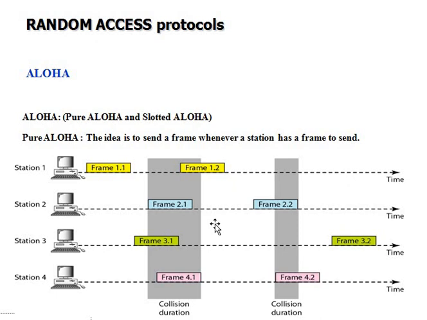We can see the collision duration of each frame. It may happen at the start of the frame or the end of the frame, but collision occurs between the different frames. That will happen in pure Aloha. The pure Aloha idea is very simple: the station sends the frame whenever it has a frame to send.